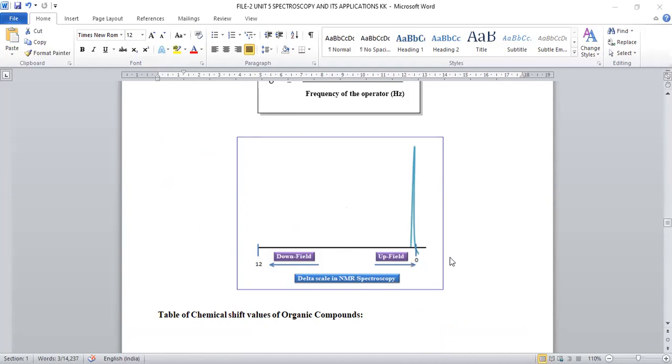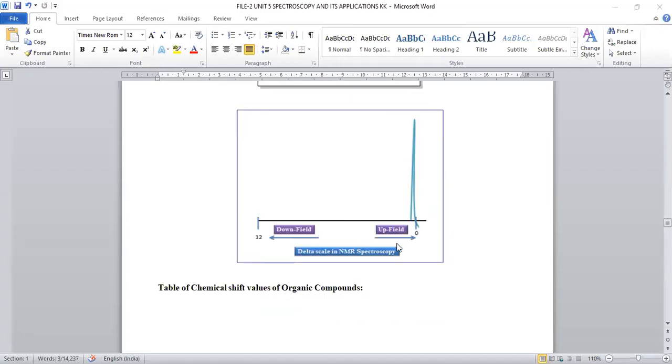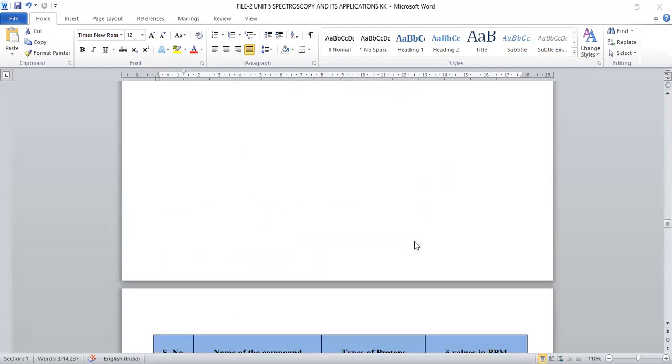Upfield stands for towards TMS. Towards the 0 ppm value is called upfield shift. Towards 12 is said to be a downfield shift on the delta scale. In order to record the delta values, we take the observed shift and the frequency at which we are operating the instrument. The ratio of these two is taken as the delta value. It is measured in ppm. This is the delta scale. Always at 0, we will get a single peak for the internal standard TMS compound.